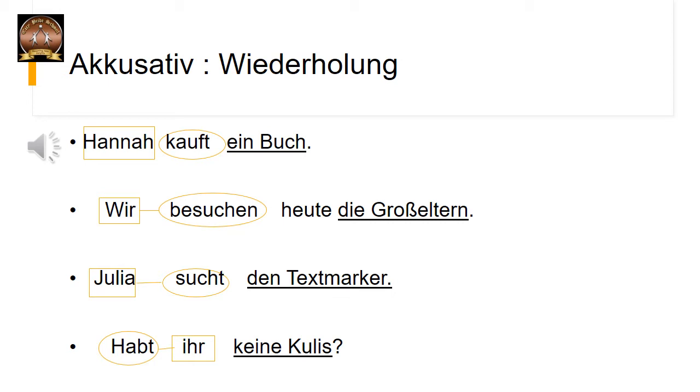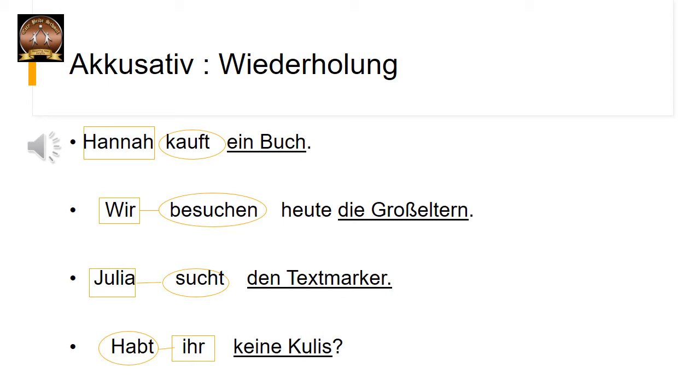Das nächste Beispiel. Julia sucht den Textmarker. Sucht ist das Verb. Wer sucht? Julia. Also Julia ist im Nominativ, Subjekt. Und was sucht Julia? Den Textmarker. Also Textmarker ist das Objekt im Akkusativ.